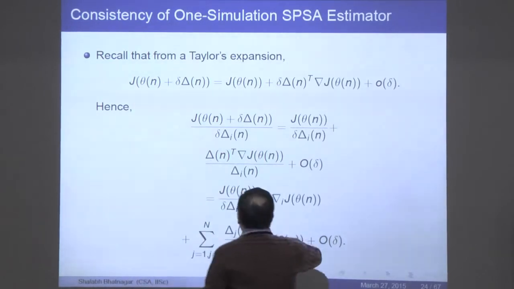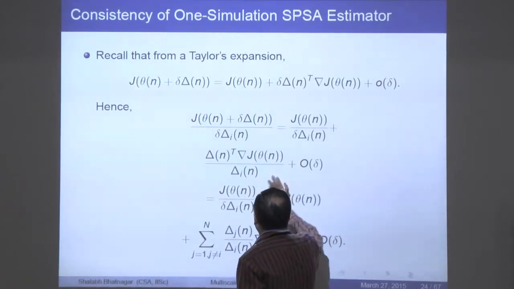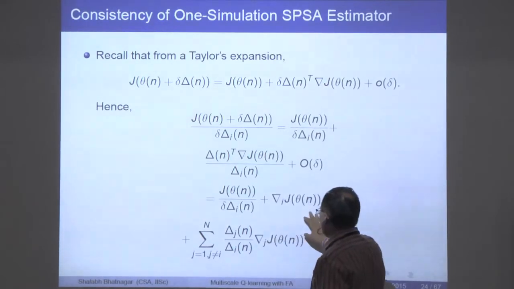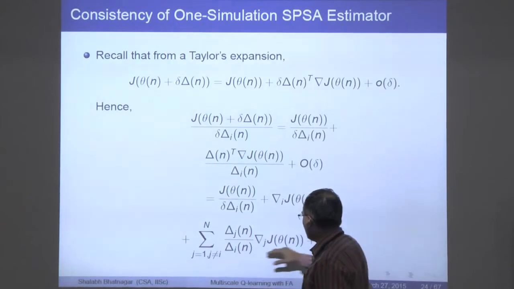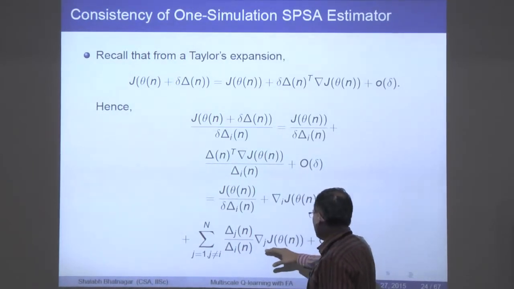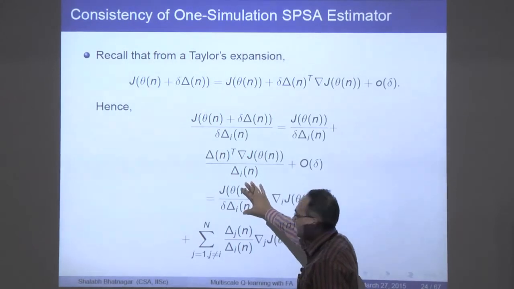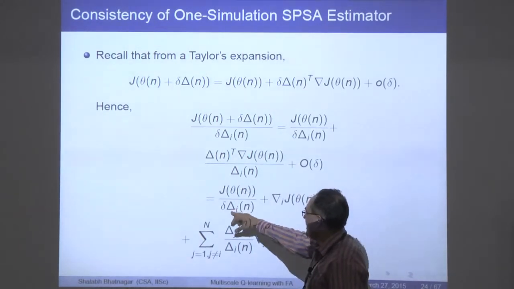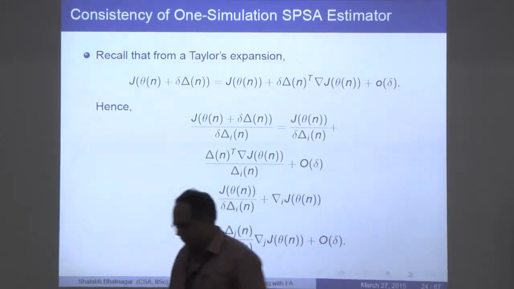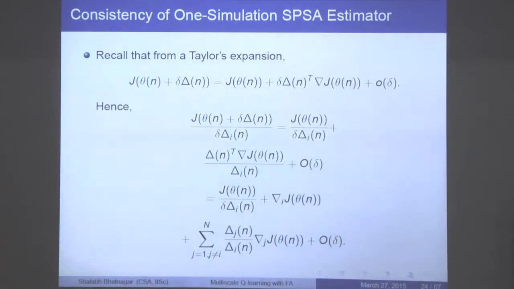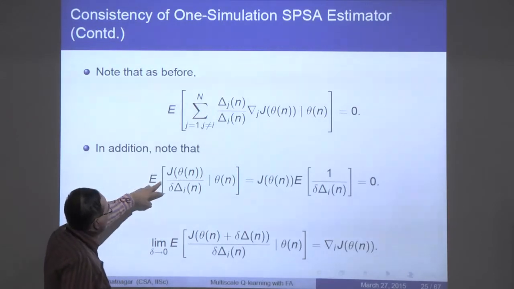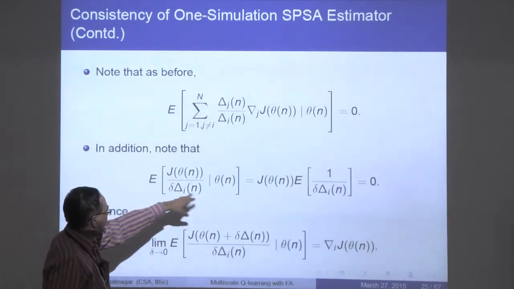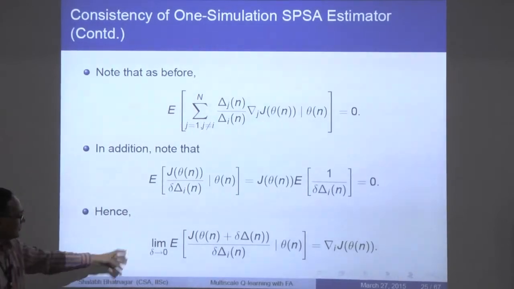So what you have is ultimately this. This is what you wanted, but in addition, this was a term that was there in the two simulation SPSA as well, but in addition you also have this term, J of theta n divided by delta n. Now, why should that vanish? Well, again, because the delta i n's are plus minus 1 with probability half. So we know that this term vanishes, and this term would also vanish if you take the expectation. And therefore this is valid.